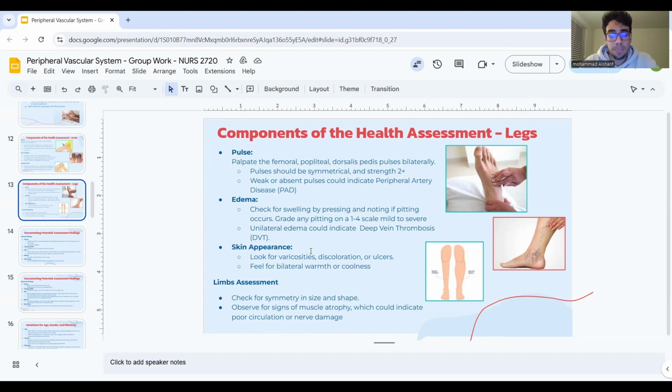Skin appearance. Look for varicosities, discoloration or ulcers. Feel for bilateral warmth or coolness. Limb assessment. Check for symmetry in size and shape. Observe for signs of muscle atrophy, which could indicate poor circulation or nerve damage.